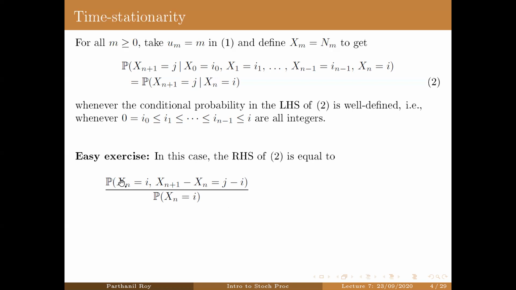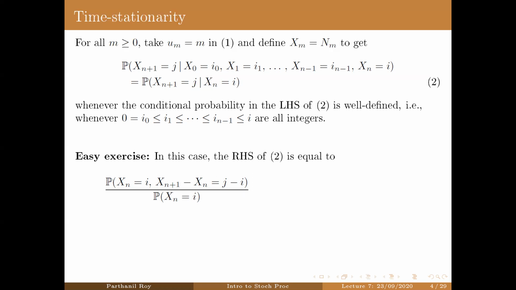Now the advantage is that we'll use the properties of homogeneous Poisson process. Homogeneous Poisson process has independent increments. In particular, Xn+1 minus Xn is independent of Xn. So this probability would become the product of the probability of this times the probability of that, and therefore it will cancel with this too. You'll only get the marginal probability of Xn+1 minus Xn equal to j minus i. Okay.